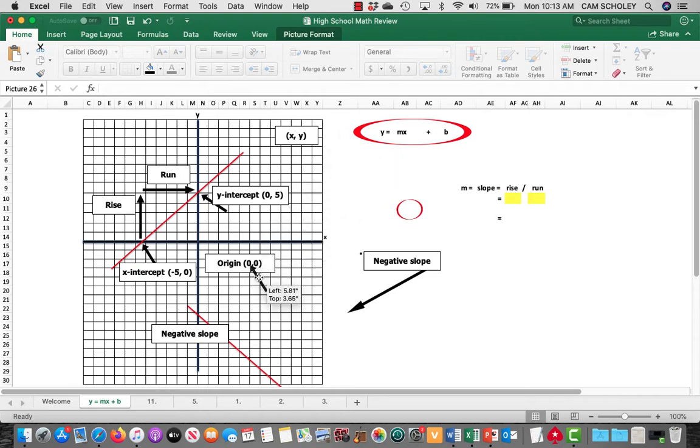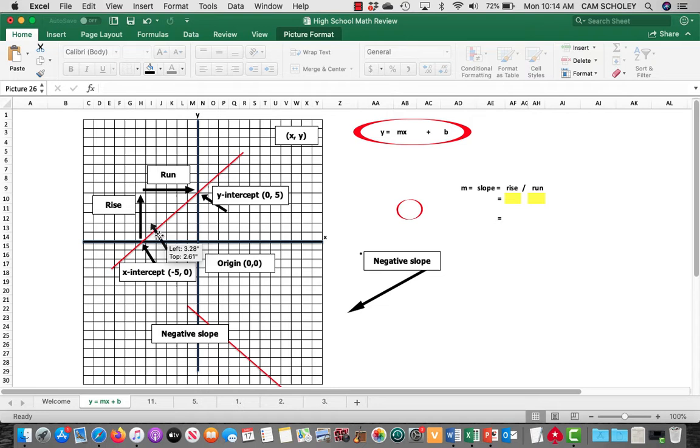So 0, 0, the origin, what that means is here we put x first and then y. So the y-intercept that you're seeing here, x equals 0, y equals 5. So you see x, we came across 0, we went up 5. So 0, 5. X-intercept, minus 5 and 0 because we went 1, 2, 3, minus 5. And then y is at 0 because we didn't go up any. So those are a few things you need to know.